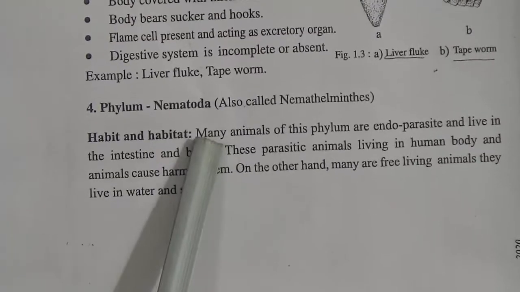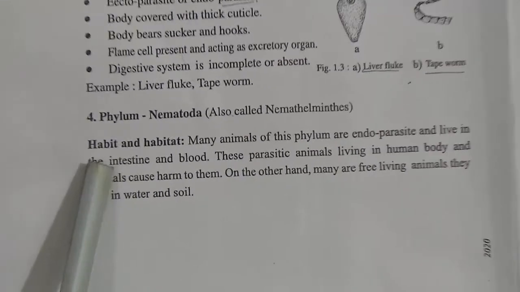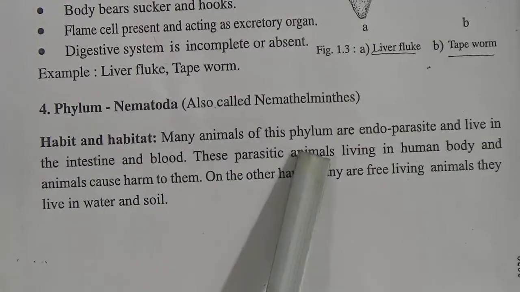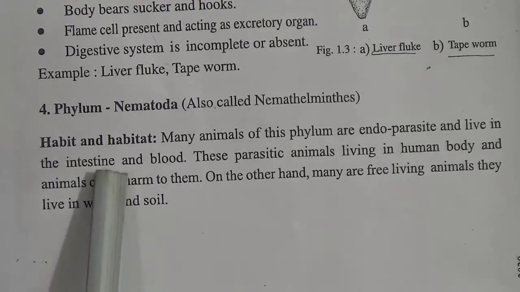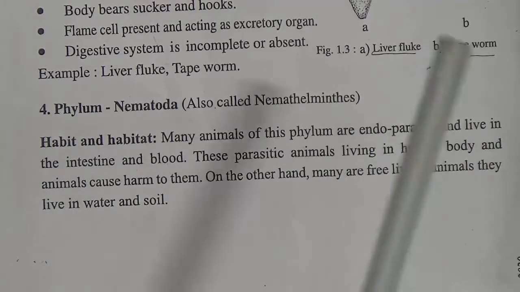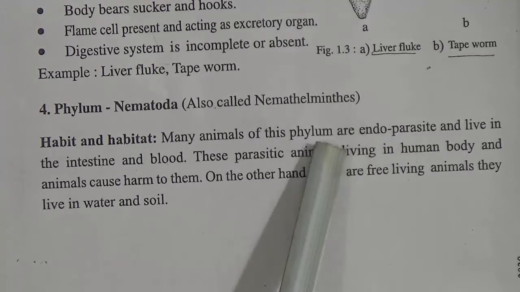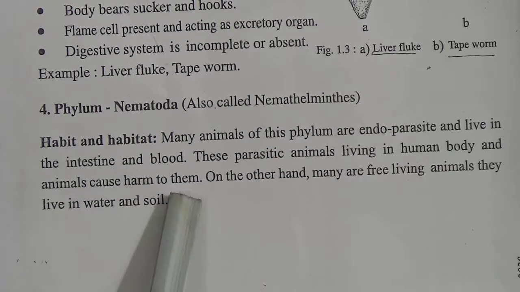Now come to number 4, phylum Nematoda, also called Nemathelminthes. Now we will discuss the habit and habitat of Nematoda. Many animals of this phylum are endoparasites and live in the intestine and blood. My dear students, endoparasite means they live inside the body.